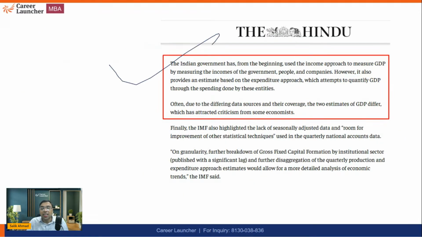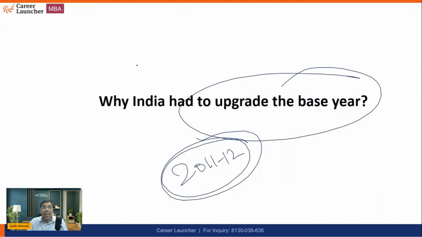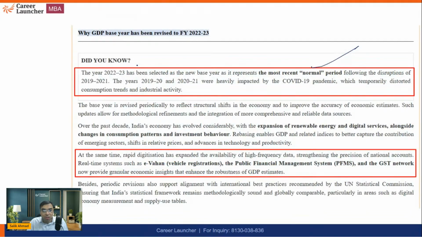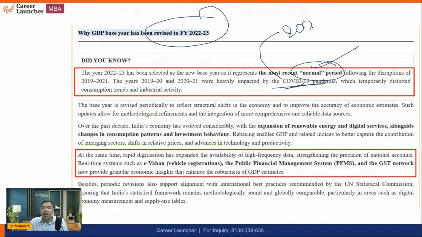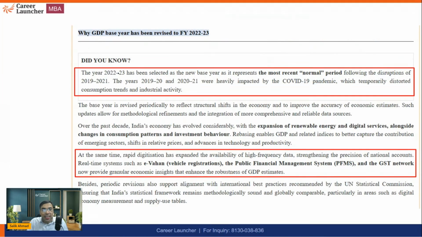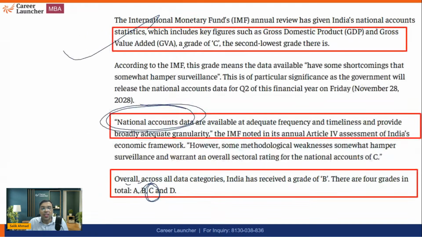The second thing is, whenever we come up with a new base year, it has to be a normal year. Okay, I'm sure it must be written. For example, we cannot take, let's say, 2021 as the base year now, because this was a pandemic year, COVID year. And of course, when we keep on calculating, in the future, the GDP will not tell us the right picture. Because during the COVID-19 era, the prices got fluctuated a lot, many things. So whenever we take a comparatively stable year as the base year. So now the government has decided to choose 22-23 as the base year. Okay, so one of the reasons was this, and of course it impacts us.